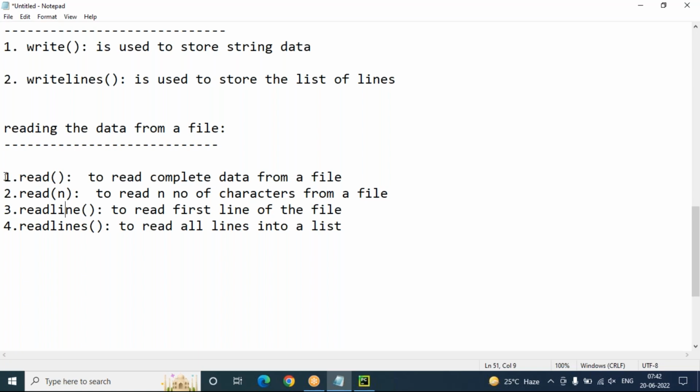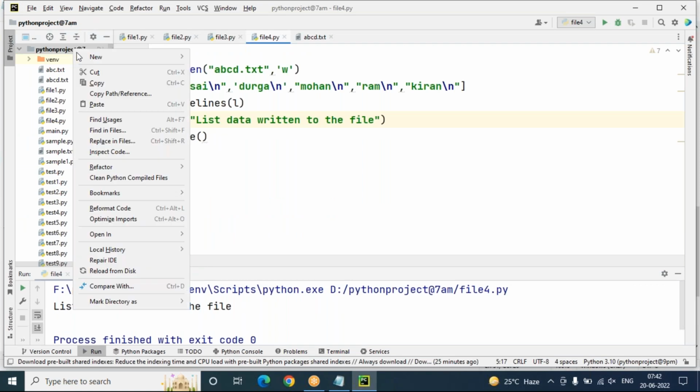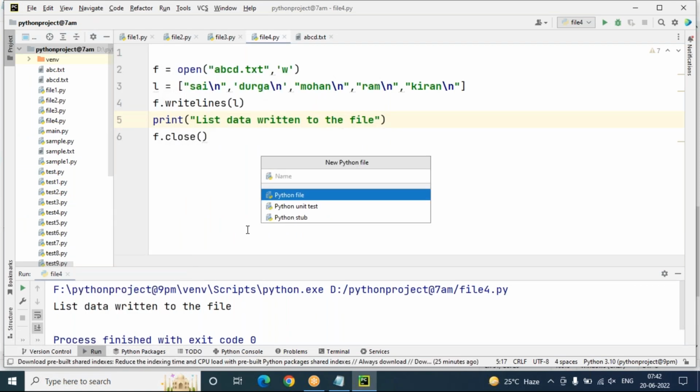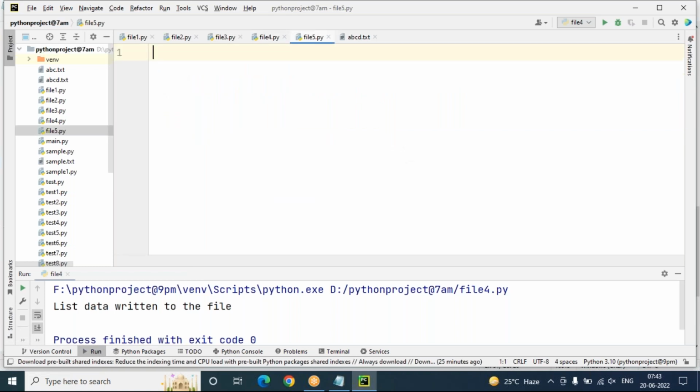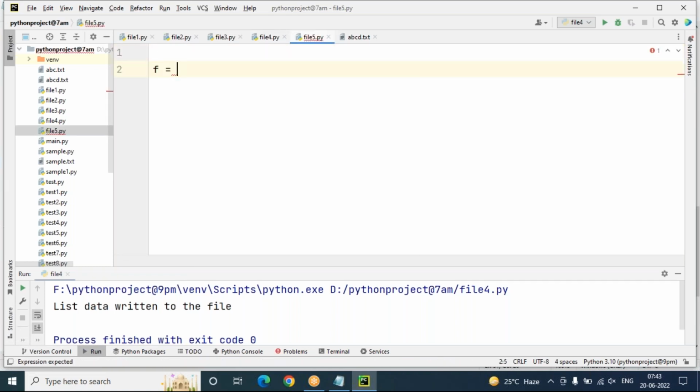But make sure that in this reading process, your file should already exist. If not, you will get a file not found error. I'm going to show you file5. In this, if I don't mention the name of a file which is already available, you will get an error. For example, mohan.txt is my file name. In this, I want to read by using r mode.